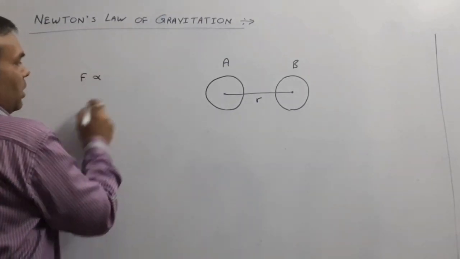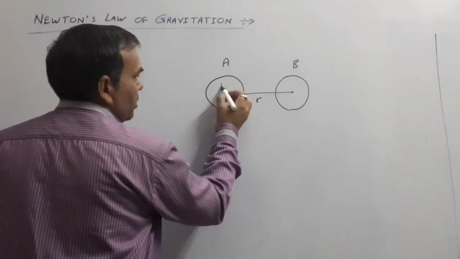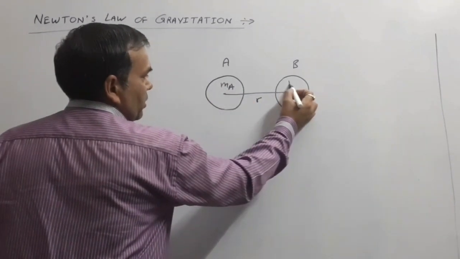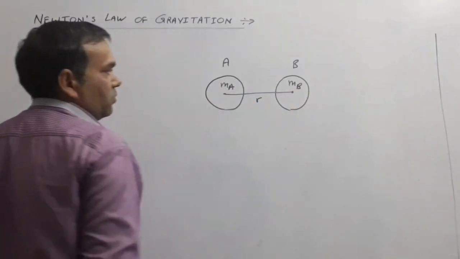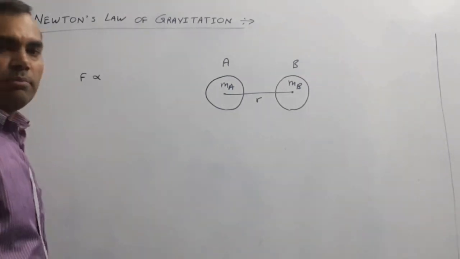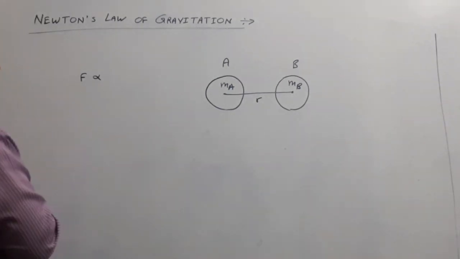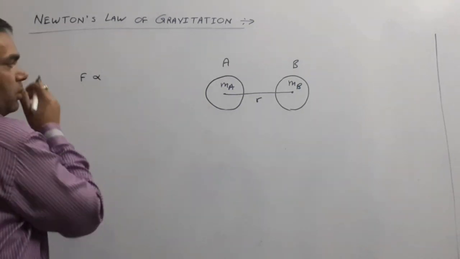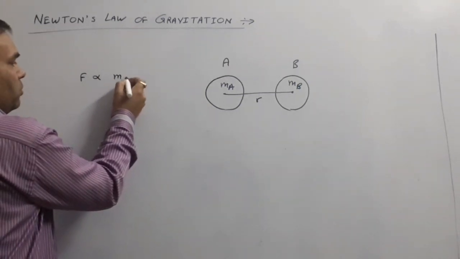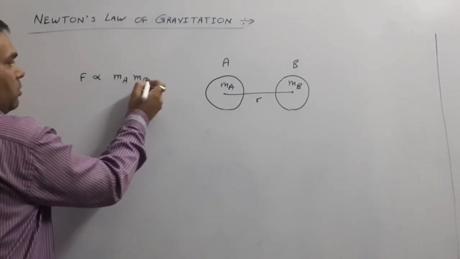directly proportional to the mass of body A, suppose mA, and the mass of body B, suppose mB. According to Newton's law of gravitation, this force F is always proportional to the product of the masses of the two bodies.